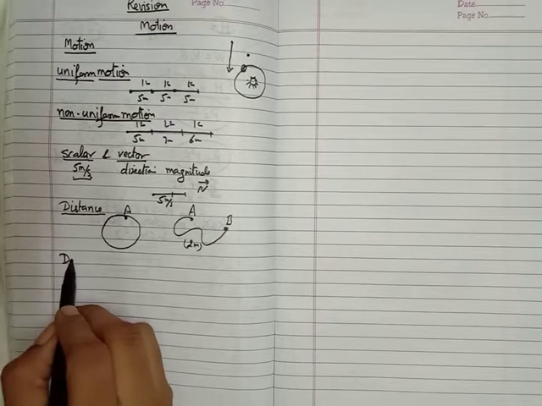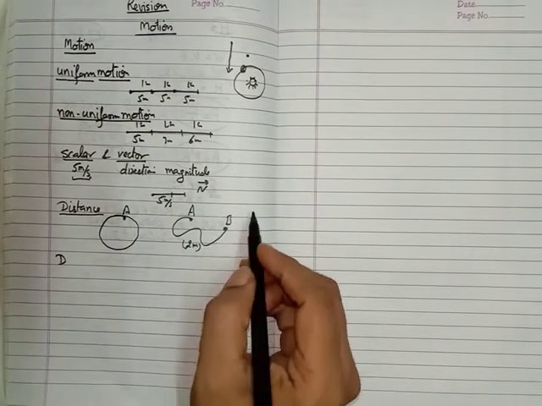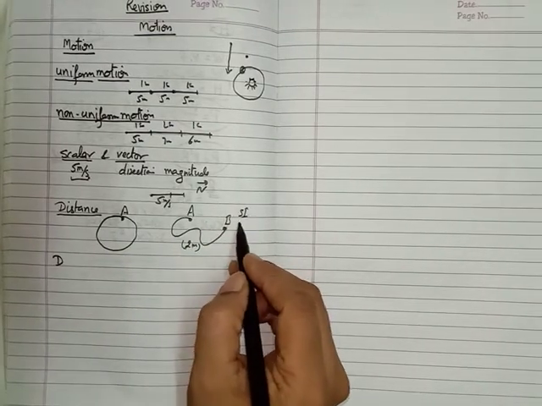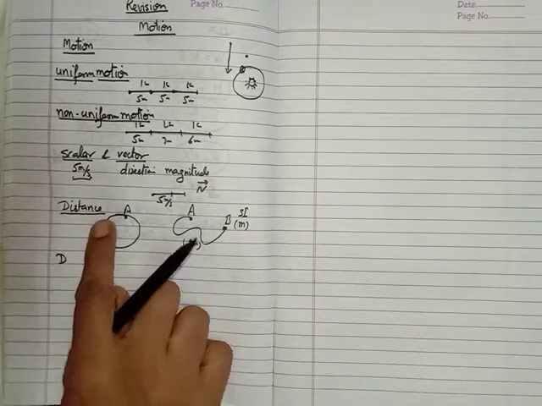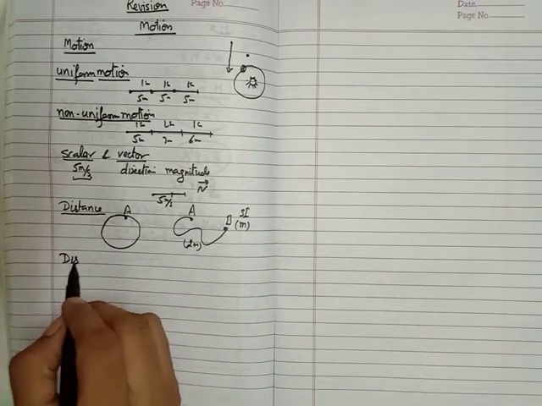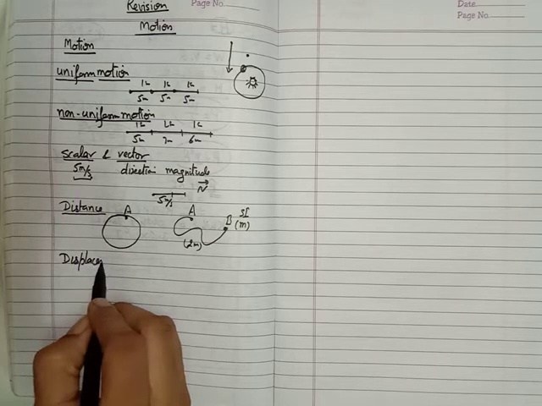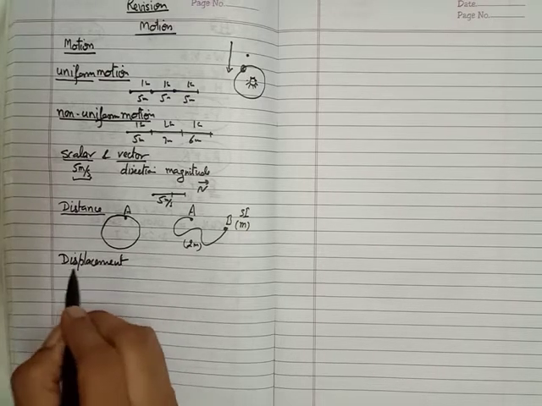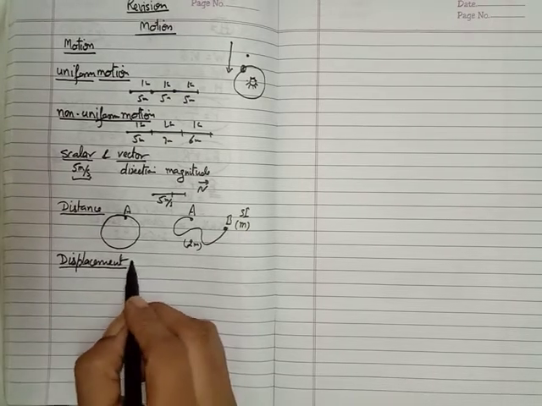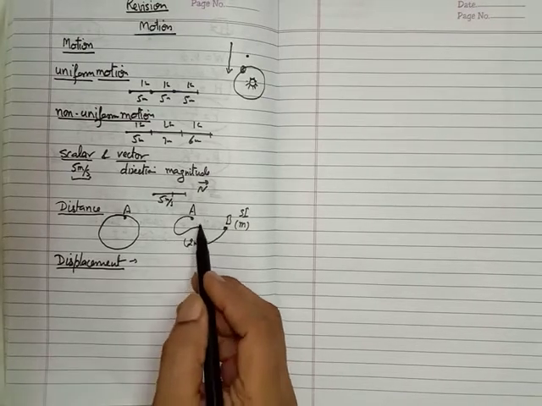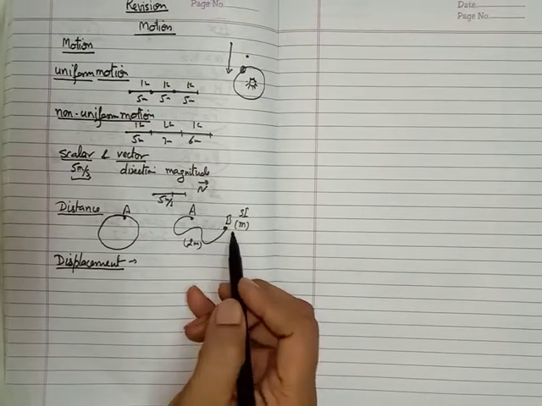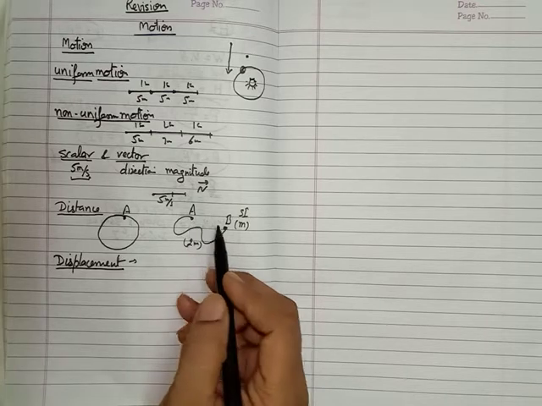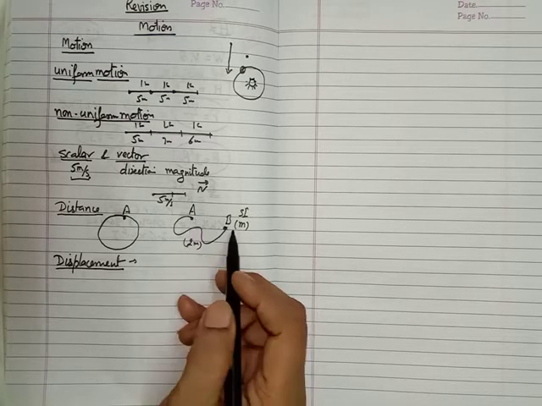I just forgot to tell you about the SI unit. The SI unit of distance is meter. Now what about displacement? What is displacement? Displacement means the distance between the initial and the final position of the body. It means the shortest distance.